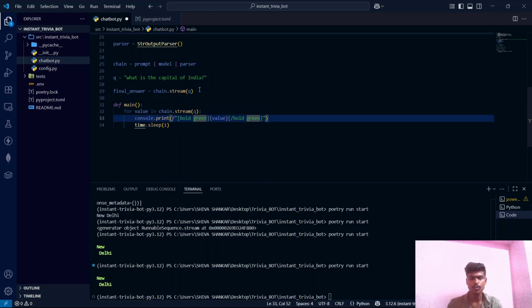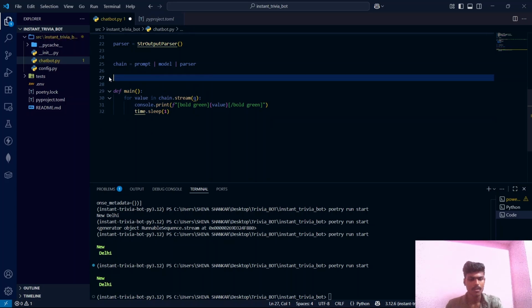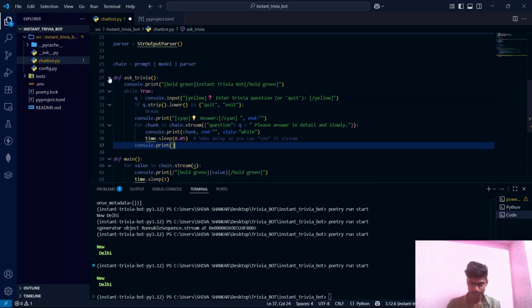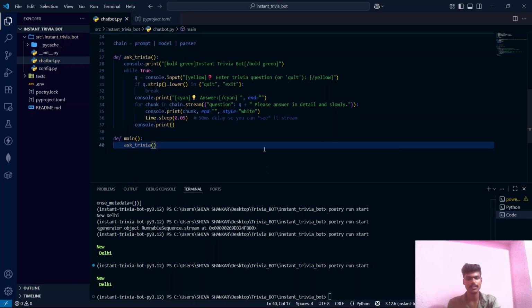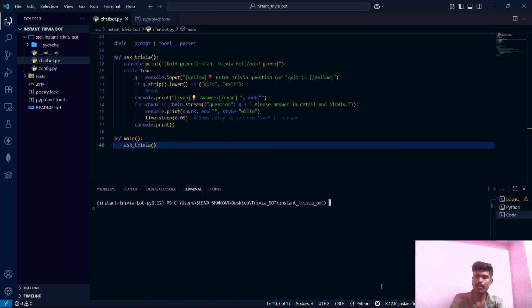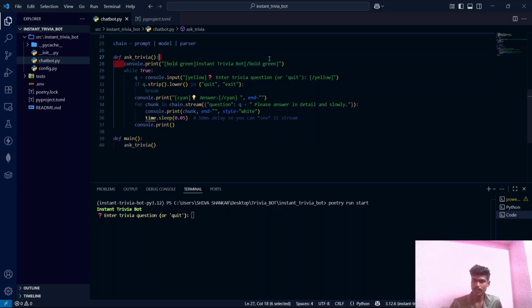Now let's make this code clean and organized. Let's first remove these 2 lines, guys. I am pasting a function here. Let me just run this function, guys, and I will explain what's actually happening. Trivia, let's save it. Let's clear the terminal. Poetry run start. So this first line which you are seeing, Instant Trivia Bot, is printed because of this line: console.print bold green Instant Trivia Bot. So this is bold and green in color, and it is printed by console.print.